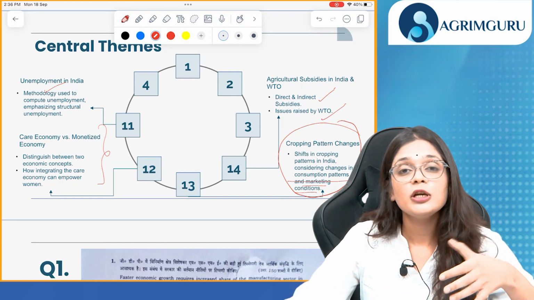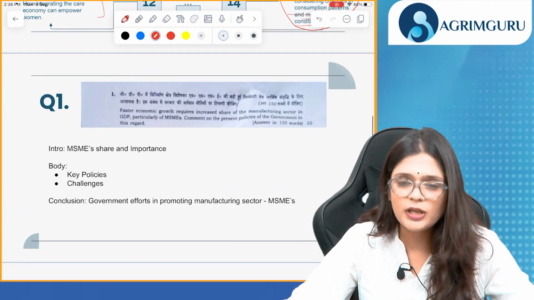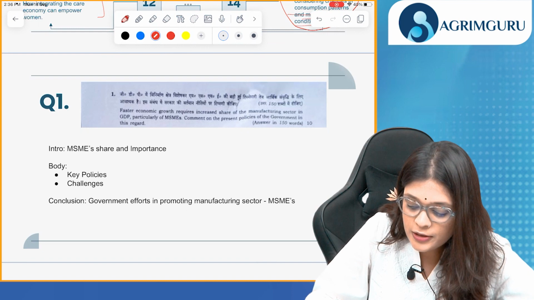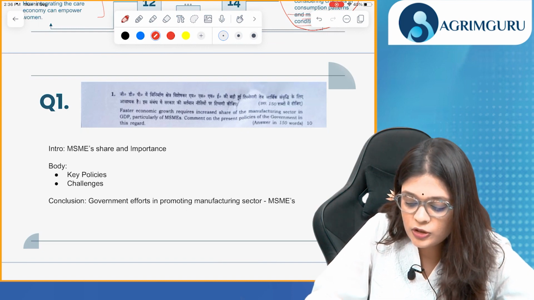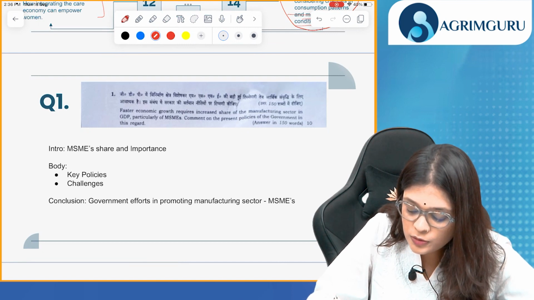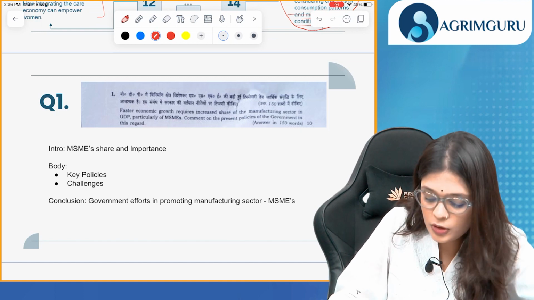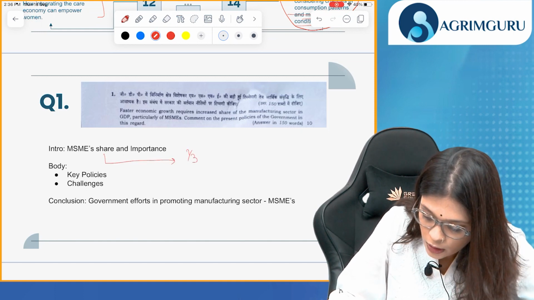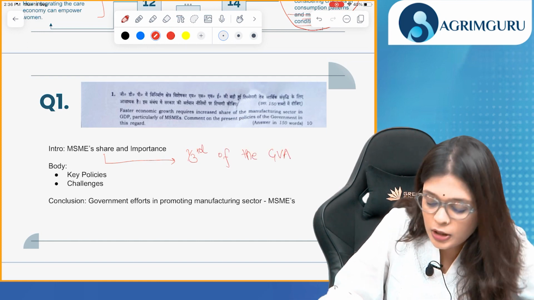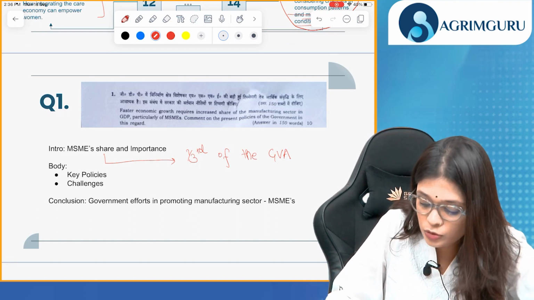Once you figure out the central theme, it will be easier for you to approach the answer in a more effective manner. Let's discuss the questions one by one. First is, faster economic growth requires increased share of manufacturing sector in GDP, particularly of MSMEs. Okay, comment on the present policies of the government in this regard. So in this, first you'll discuss the MSME shares. Okay, so 1/3 of the gross value added. Then you can show the importance of MSMEs for our economic growth.